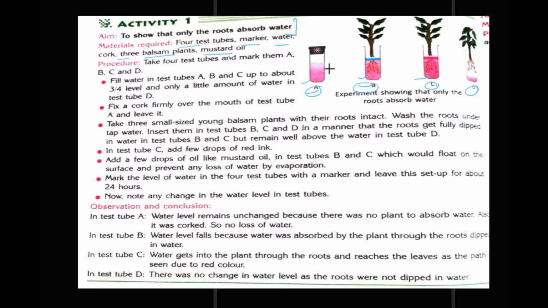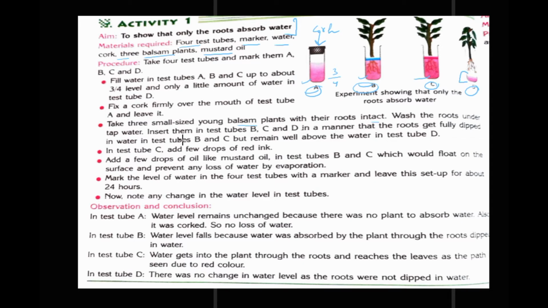Fill them about 3/4 part, whereas in test tube D put a little amount of water, and fix the cork firmly in the mouth of test tube A, and leave it. Now take 3 small size young balsam plants with their roots intact.